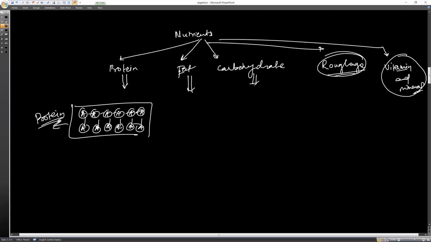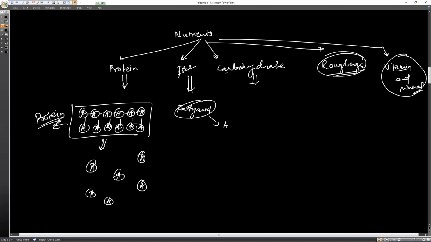And our body has the capability to digest amino acids, one molecule at a time, not the whole amino acid chain. It cannot. So we need to break this chain separately into pieces, amino acid one, two, okay? We have to break this protein so that one amino acid can go into the cells and be absorbed by the cells, and the cell itself can utilize it. Similarly, fat is made up of fatty acid molecules.